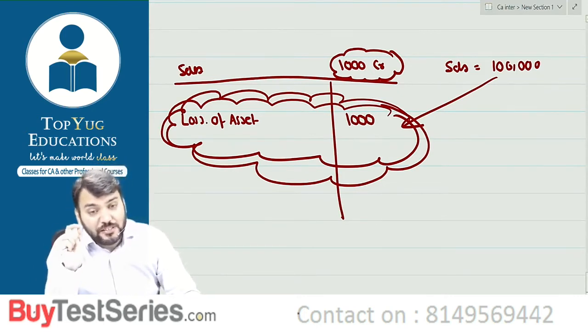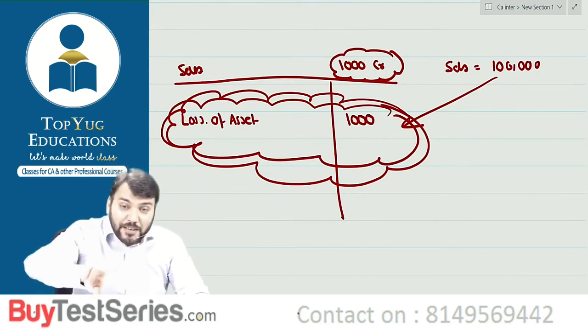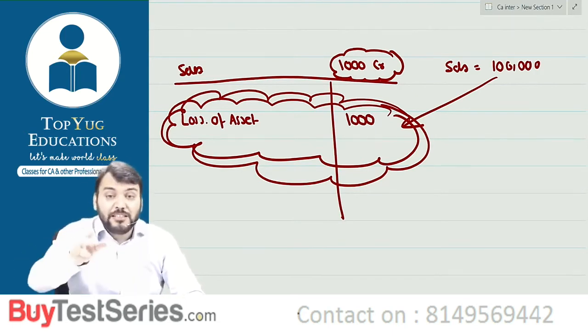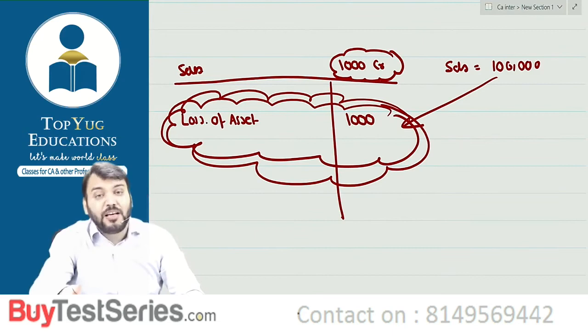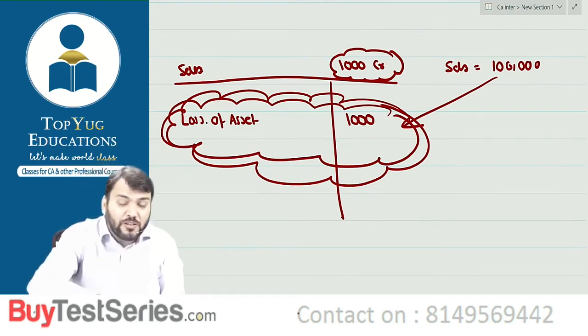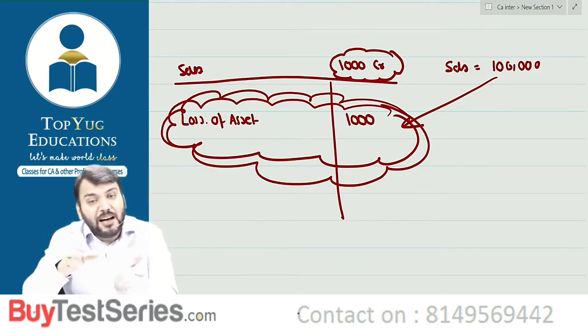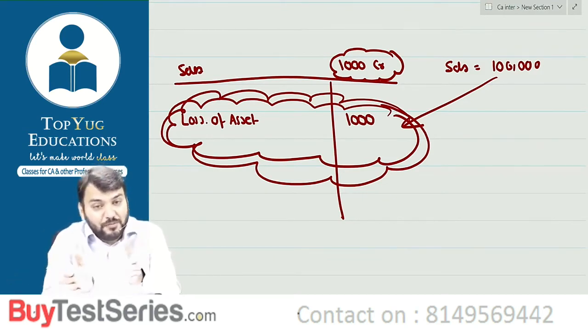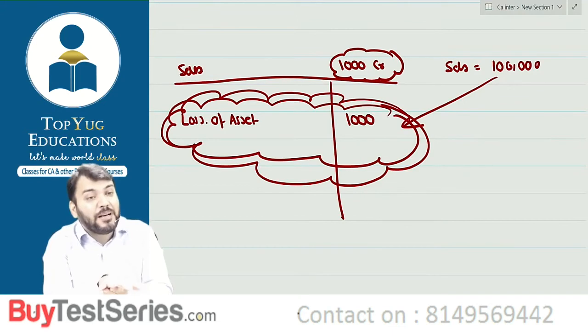This materiality concept is not for recording; it is for disclosure. So disclosure of such a loss is not required. Why disclose such a loss? This loss can be clubbed with other expenses and there is no need for separate disclosure.